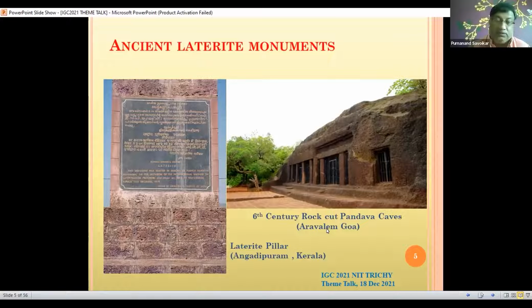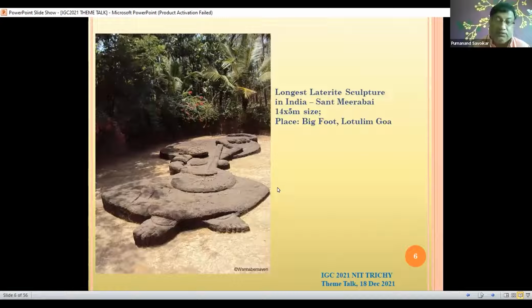There is another lateritic sculpture available in Goa. This Saint Mirabai, a 14 by 15 centimeter size cut picture, is there in a place called Bigfoot in Loutolim.